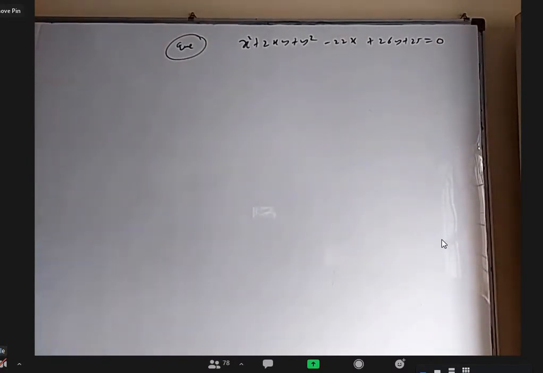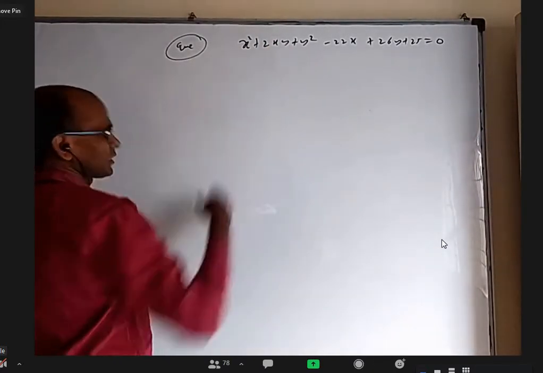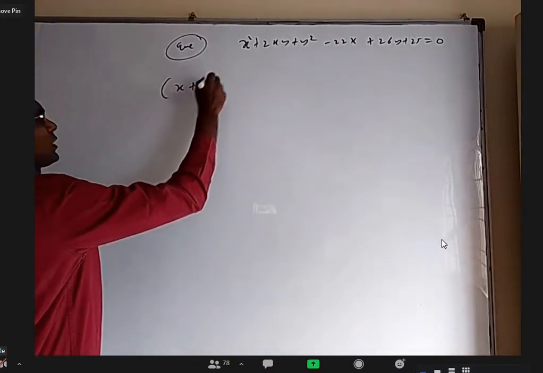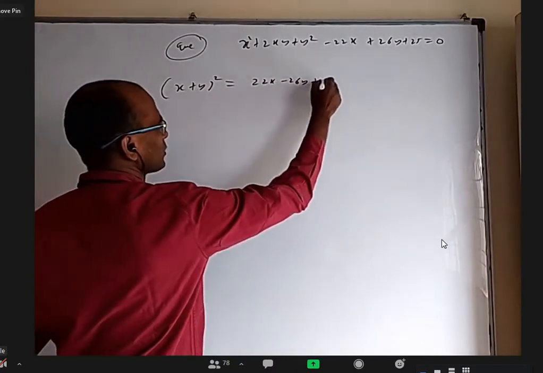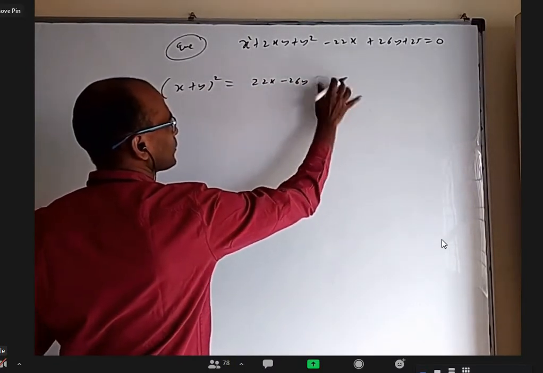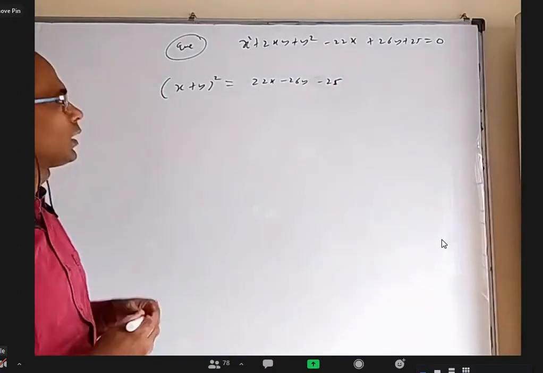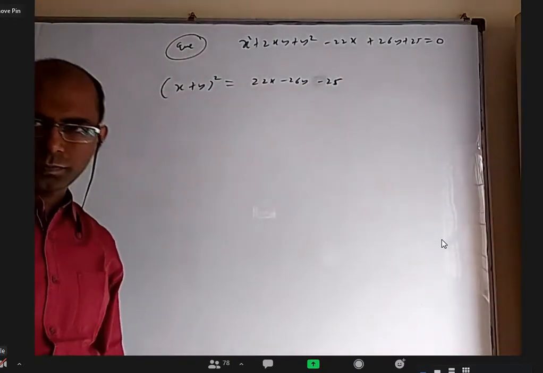So here, of course, I would have given, it is not necessary that it is always a perfect square. These three terms, no doubt, are a perfect square. Doesn't mean every time it is (x plus y) whole square. I would have given some other question, it's okay. (x plus y) whole square, send the rest to that side: 22x minus 26y minus 25. Don't think this is the axis, this is the tangent at vertex. It is not. Am I correct or not?